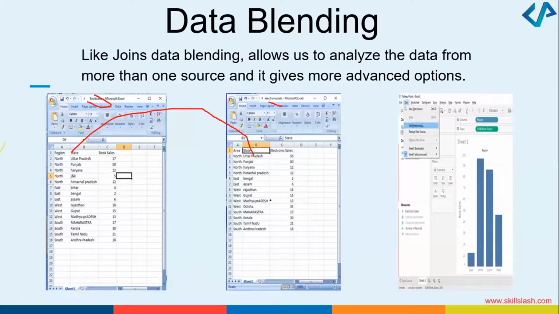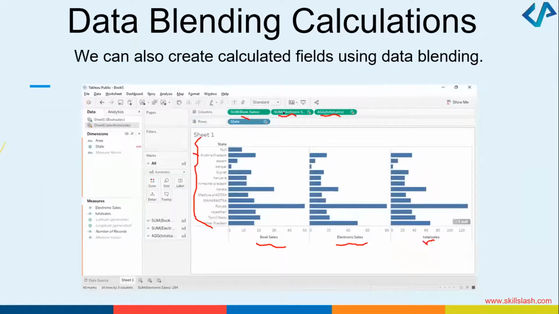So if you look into this slide, sum of book sales, sum of electronic sales, aggregate of the total, and then I've got the state. And you can see different states on the y-axis and the book sales, electronic sales, and the total sales listed. Data blending. Okay, these are some of the features which are available in Tableau, which are not there in the basic tools.